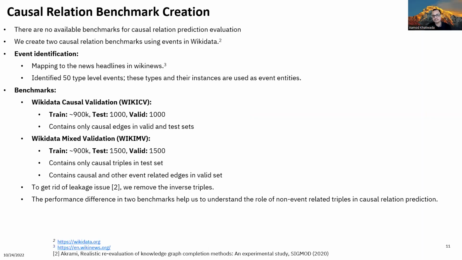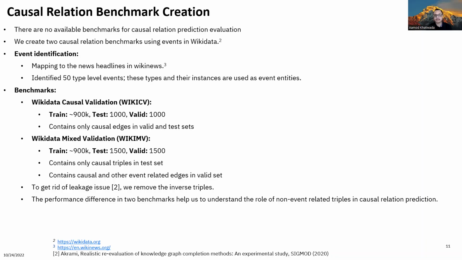To the best of our knowledge, there are no openly available benchmarks that can be used for the causal relation prediction tasks. Therefore, we create two new benchmarks for our evaluation. We use the events in Wikidata to create these benchmarks. However, there are no properties in Wikidata that help to distinguish event entities and types from other entities and types. Therefore, to identify the news event entities, we map the news headlines in Wikinews to the types in Wikidata. Then, we consider the types having a mapping to the news headlines as event types.